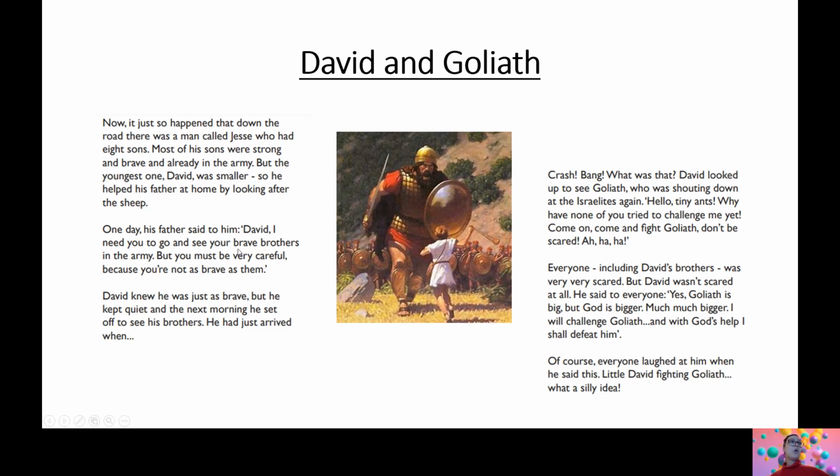There's David. One day, his father said to him, David, I need you to go and see your brave brothers in the army, but you must be very careful because you're not as brave as them. David knew he was just as brave, but he kept quiet, and the next morning he set off to see his brothers. He had just arrived when, crash, bang, who was that?